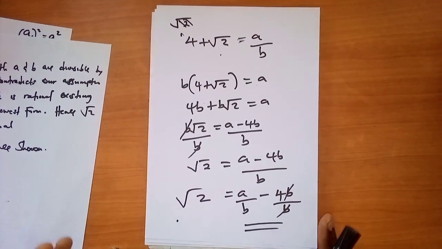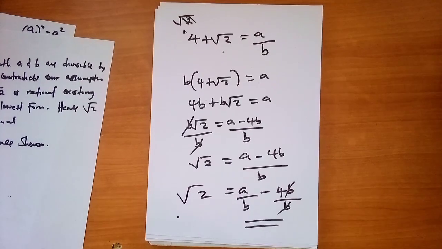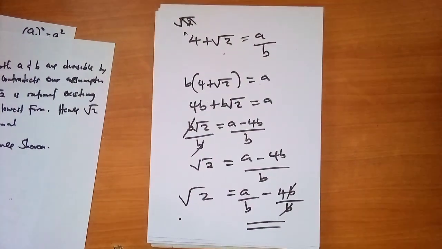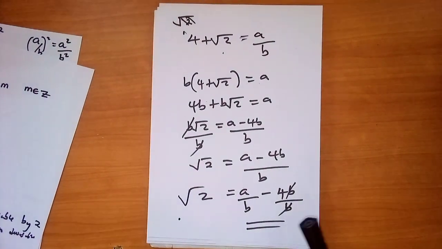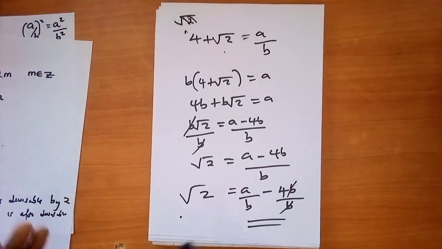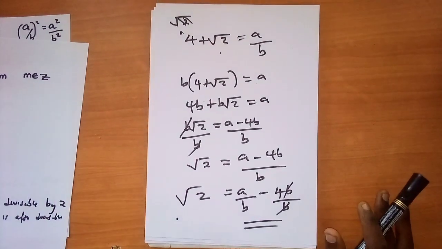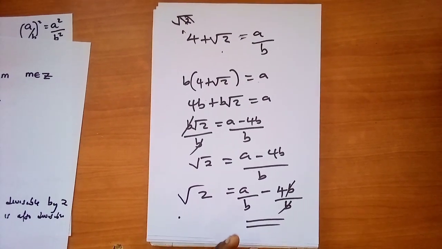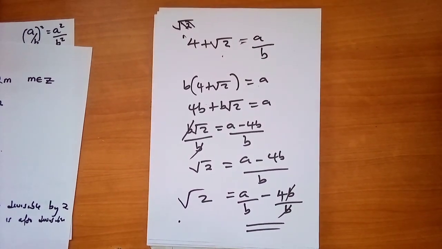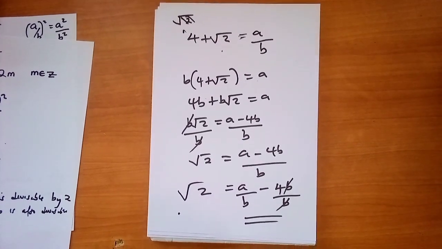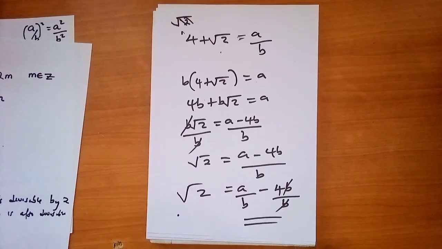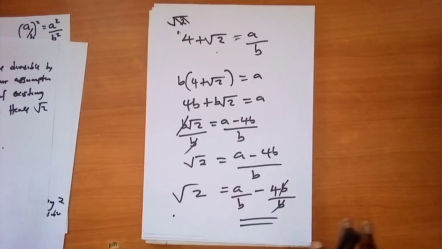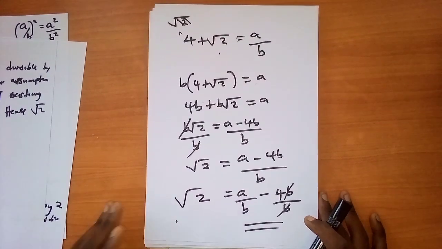So you're going to encounter most of these questions asking you to prove whether a certain number is an irrational number or not. But then you just follow the same procedure, the same theorem, based on the root that you are using. When you're equating m to a certain number, not only m, you can use any letter. At the point where we equated a to 2m, if you are proving that the root of 3 is irrational, then you are going to equate a to 3m. If you are proving that it's the root of 7 that is irrational, then you are going to equate a to 7m. And remember that m should be a member of the set of integers. So this is how we prove that certain numbers are irrational numbers.